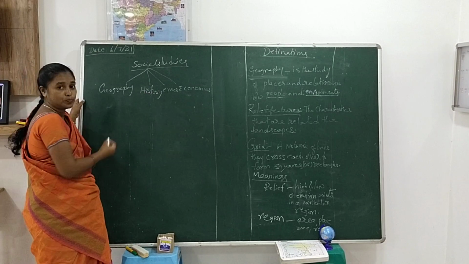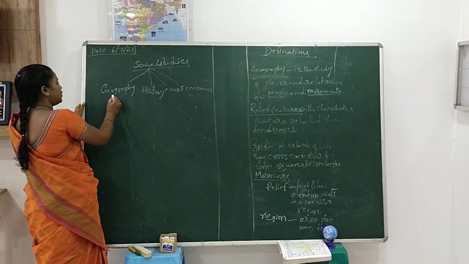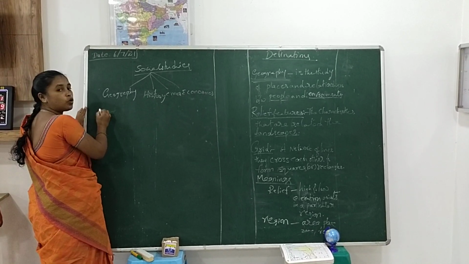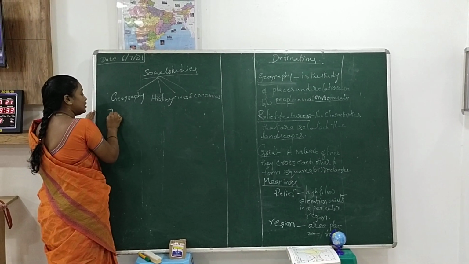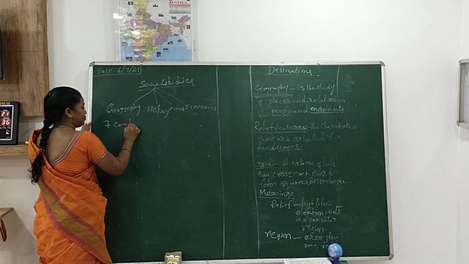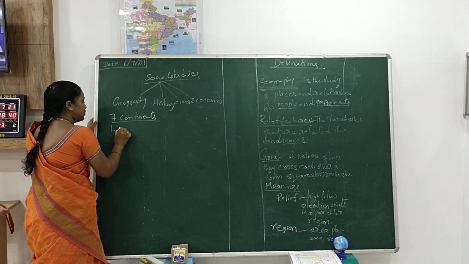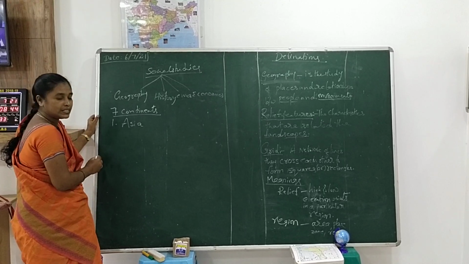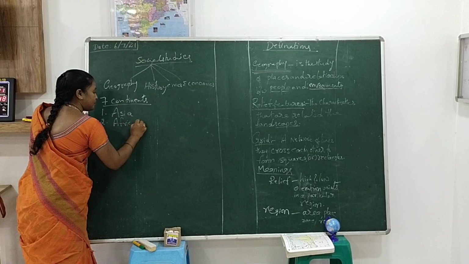India belongs to which continent? Asia continent. Good. According to continents, we have 7 continents in the world. How many continents are there? We have 7 continents, area wise. Number 1 is Asia, which is the largest continent in the world. Second is Africa.